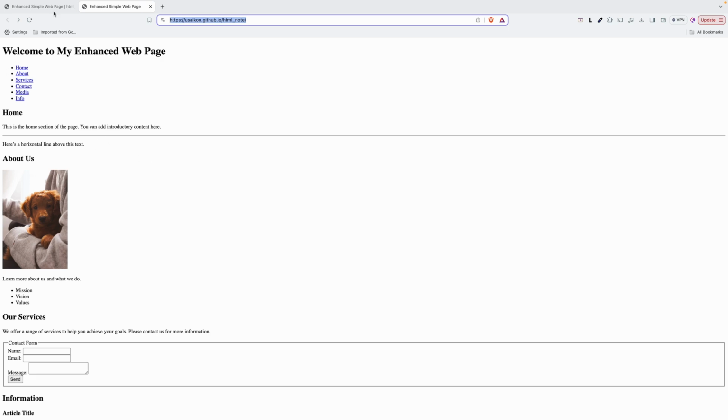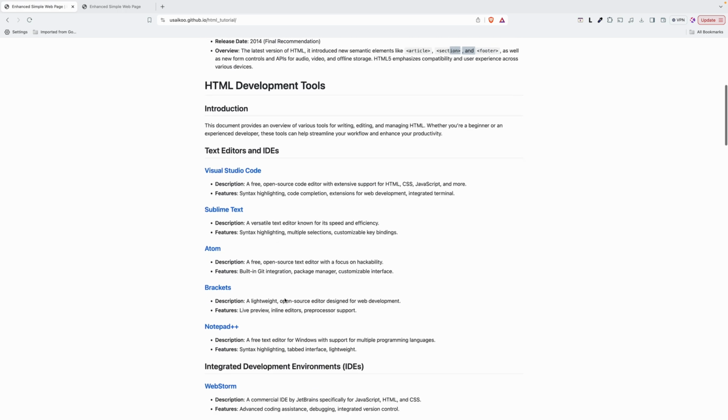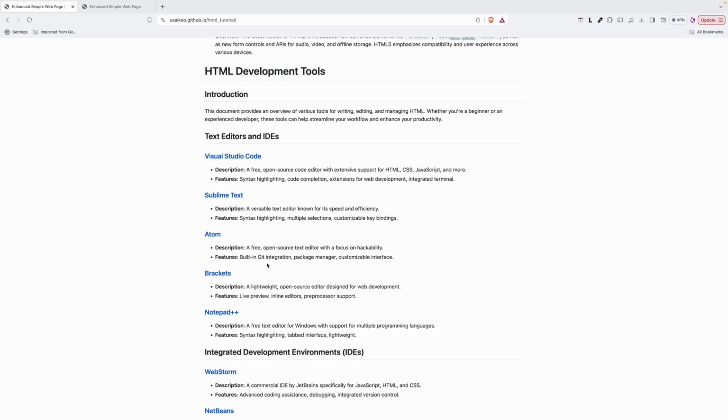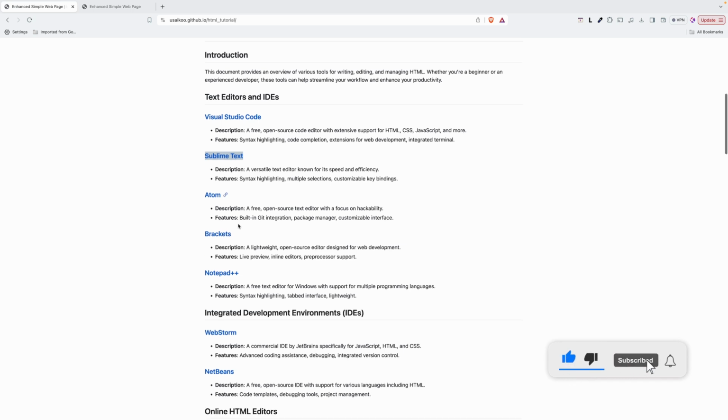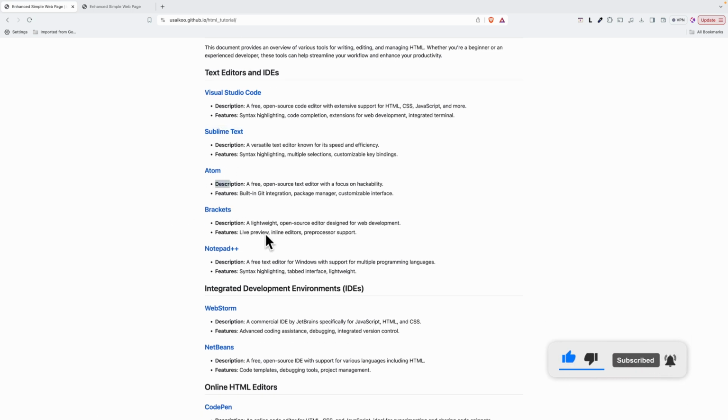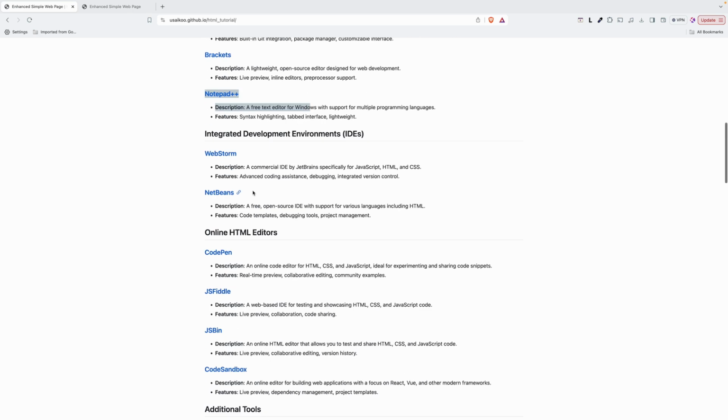So let's do the coding. Before coding, I want you to choose an IDE. IDE means integrated development environment, a text editor. So we call it a text editor. We can use Visual Studio Code. It's open source and everything is free, so you can download it. For me, I will use Visual Studio Code, and Sublime Text as well, and others like Atom, Brackets, and then Notepad. And you can grab the